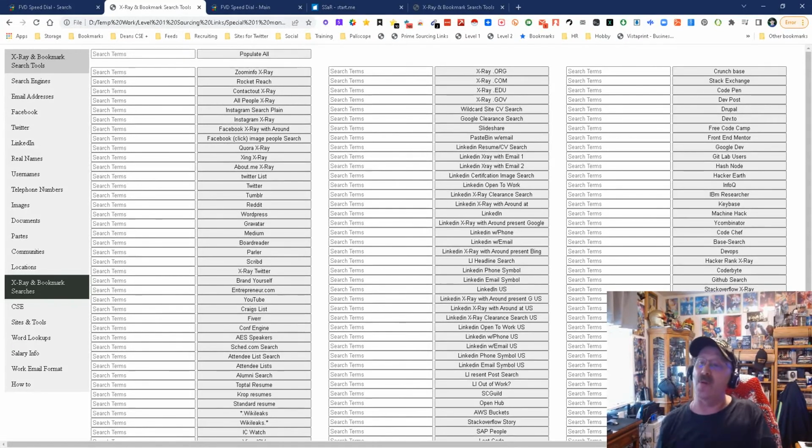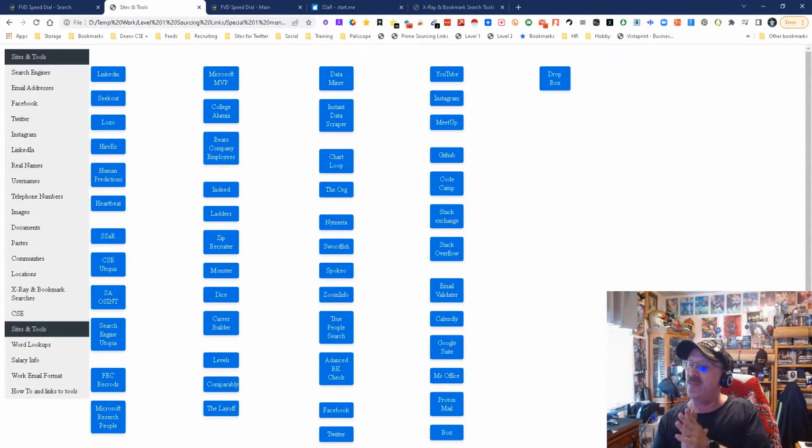So we've been going through everything. If I remember correctly, we stopped with location. We're going to go into sites and tools. Basically this is a simple way to quickly and easily get access to different sites and tools out there. So you have quick access to LinkedIn, Seekout, Luxo, HireEasy, Human Predictions, Heartbeat. For those of you who don't know, reminder, Heartbeat is the only healthcare, dental care orientated sourcing tool out there. That's all it does, and I'm doing a series of videos on it. So catch those.